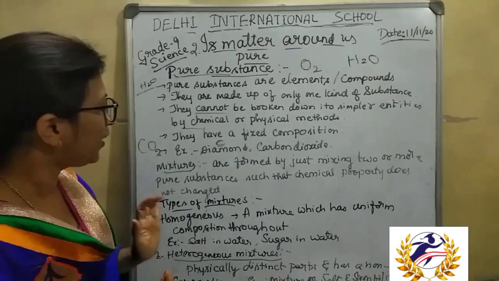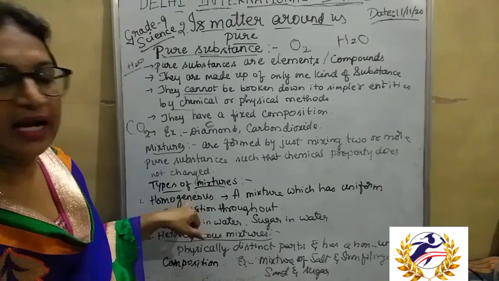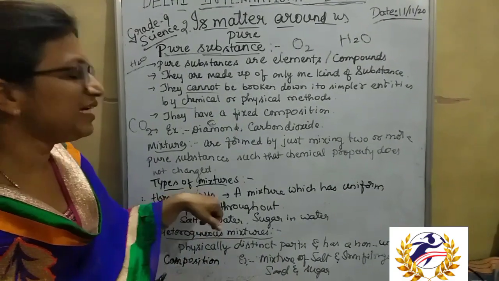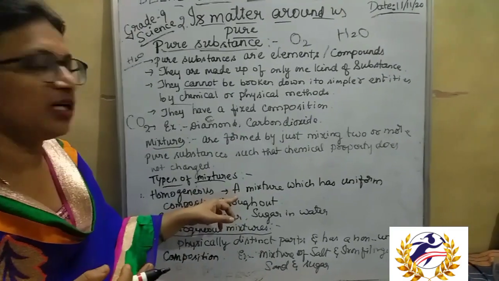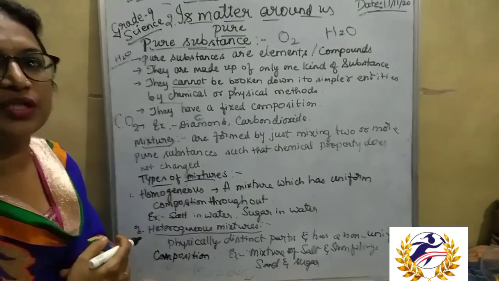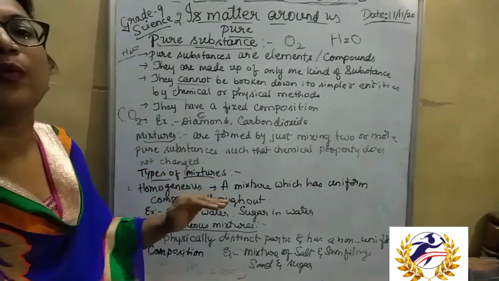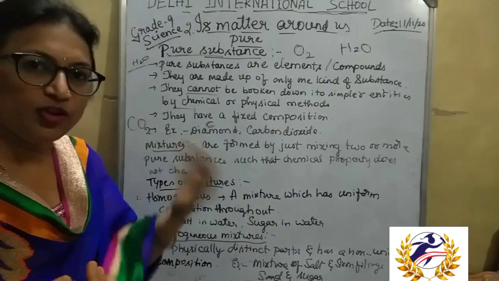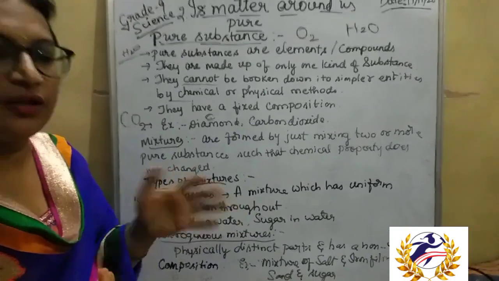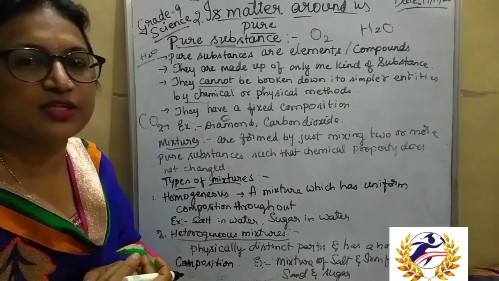Then there are different types of mixtures. One is the homogeneous mixture and another is the heterogeneous mixture. A homogeneous mixture is a mixture which has uniform composition throughout. For example, when you mix salt in water, you cannot differentiate or separate the layer of salt and water afterwards, once it is dissolved.